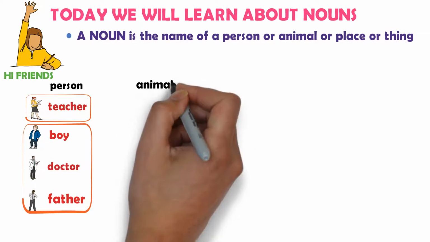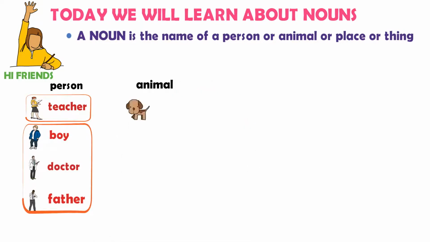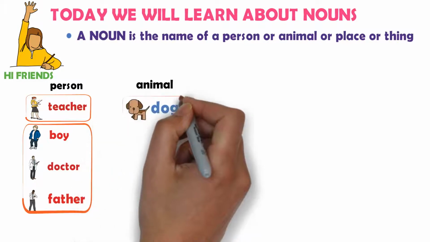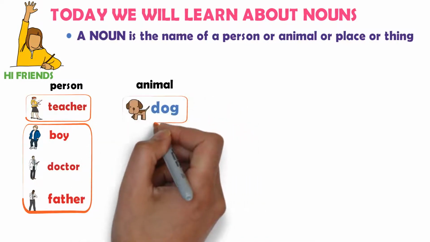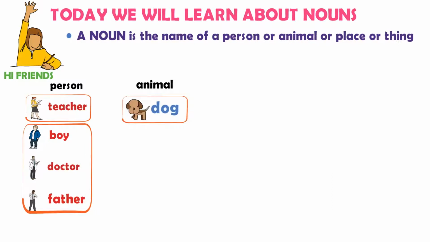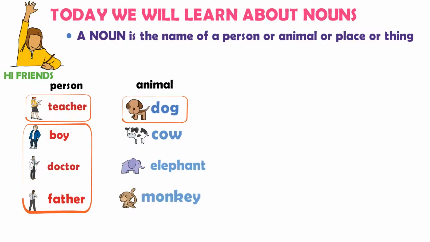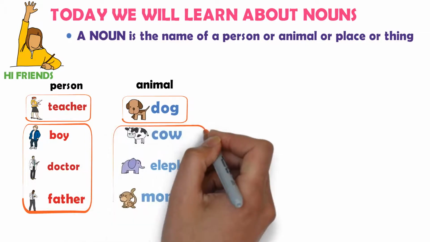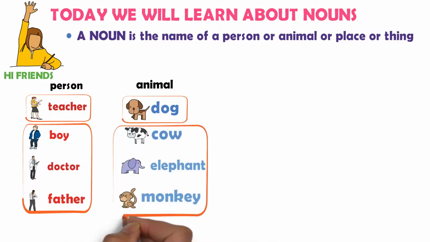Animal. Example: dog is a name of an animal. So, dog is noun. Cow is a name of an animal. Elephant is a name of an animal. Monkey is a name of an animal. So, cow, elephant, and monkey are nouns.